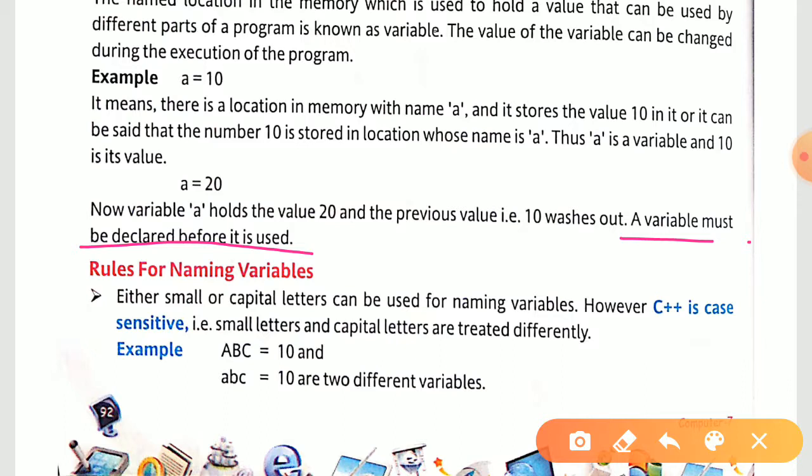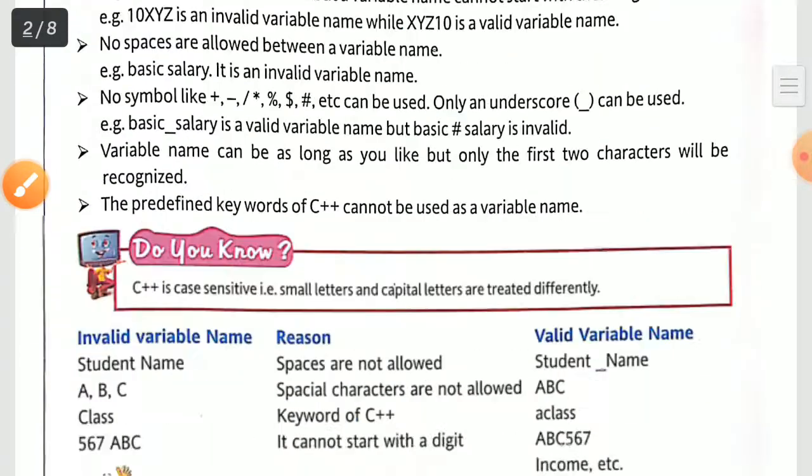How is it going to tell the computer that I'm going to take one number, or a letter, or a digit, etcetera? For that kind of purpose we are using our data type.